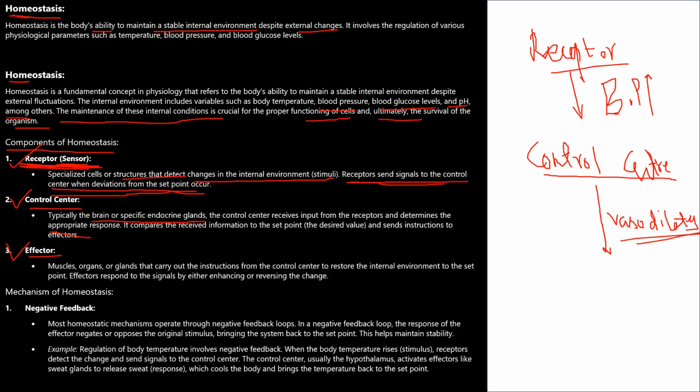But how? The brain itself cannot vasodilate the blood vessels. It is by the help of effectors. Okay, dear students, are you getting my point? Muscles, organs, or glands that carry out the instructions from the control center to restore the internal environment to the set point are called effectors. Effectors respond to the signals by either enhancing or reversing the change. In this case, enhancement is taking place.